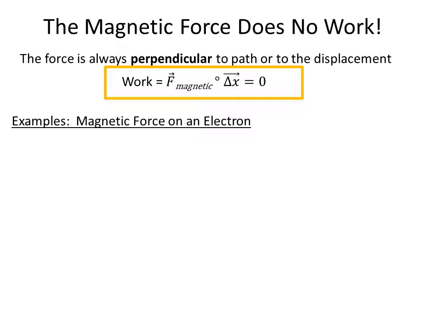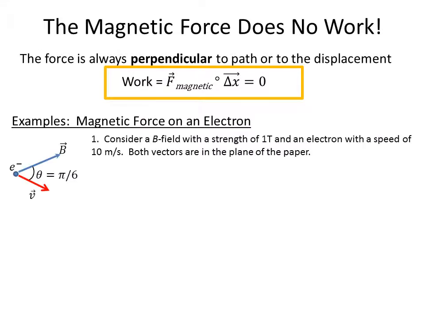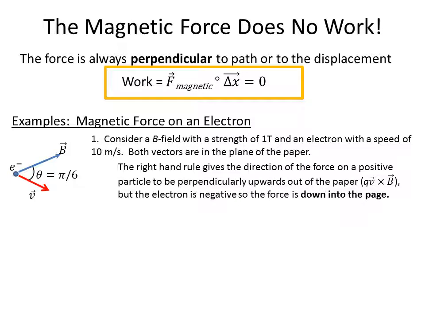Let's look at some examples of magnetic force on an electron. In our first example, we consider a B field with a strength of 1 Tesla and an electron with a speed of 10 meters per second as shown to the left. Both vectors are in the plane of the paper. The right-hand rule gives the direction of the force on a positive particle to be perpendicularly out of the paper. So if we do v cross B, your thumb points out of the page, but the electron is negative, so the force is down into the page.